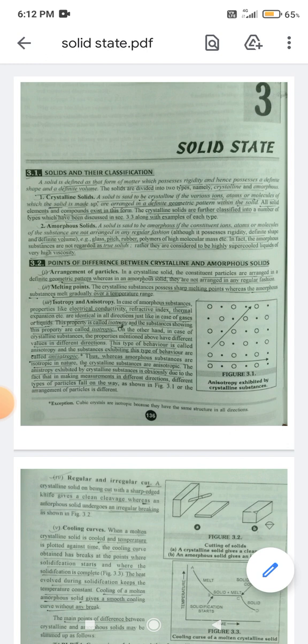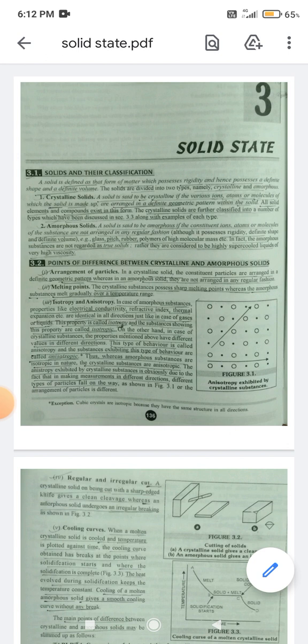Most solid elements and compounds exist in the form of crystalline solids, and their further classification into a number of types is discussed in section 3.3, which explains each type.